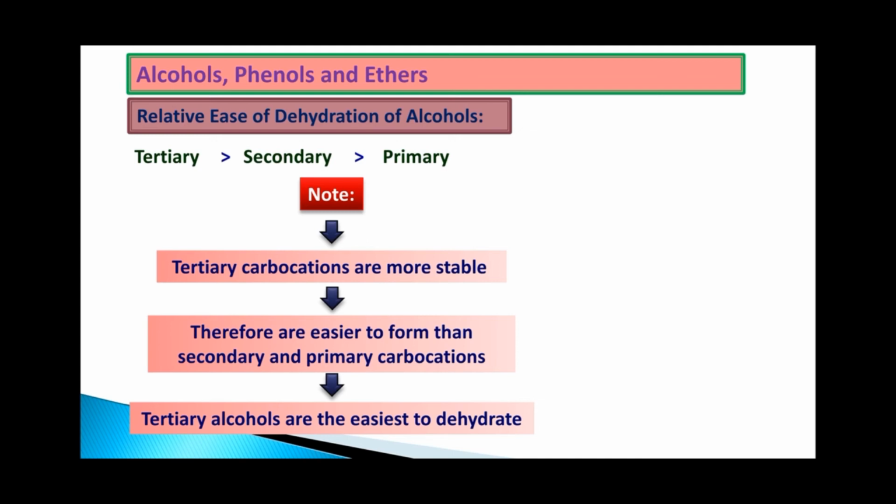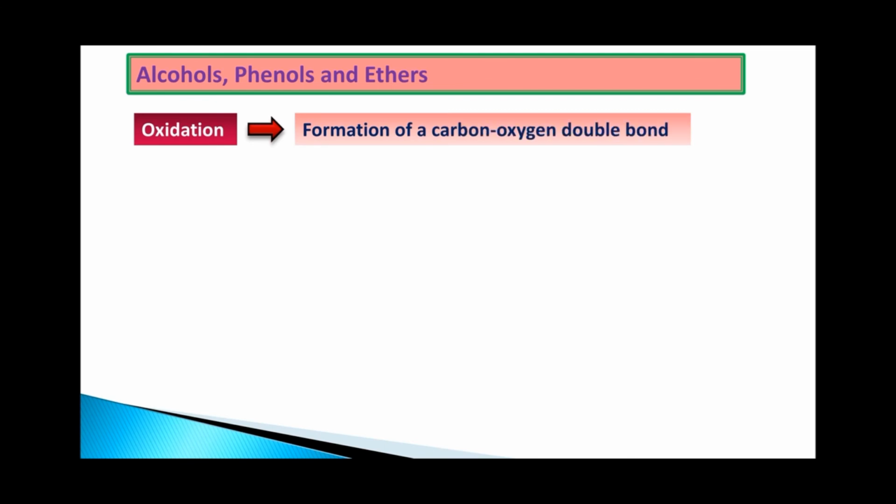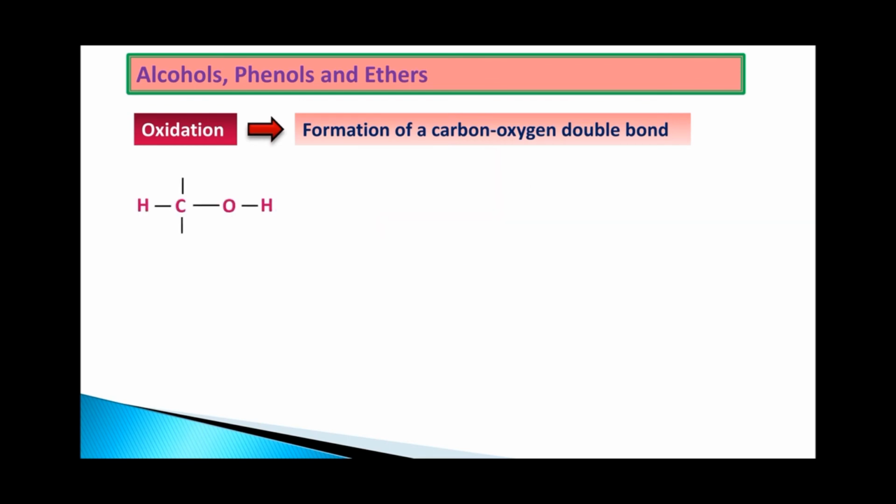The next class of reaction is oxidation reactions. Oxidation reactions involve the formation of a carbon-oxygen double bond with the cleavage of the O-H and C-H bonds. Here both the O-H and C-H bonds will be broken to form the new C=O bond. Let us see one example, H-C-O-H.